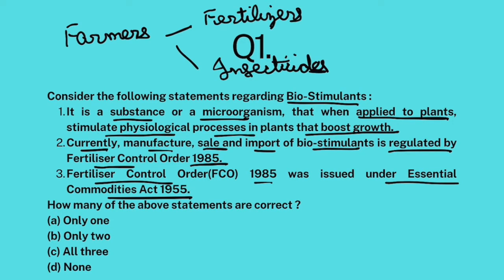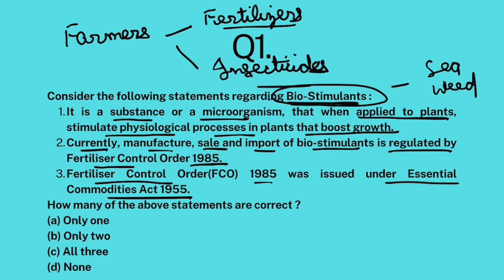Now, there is another category of substances that they apply which neither fall in the fertilizer category nor insecticide category, and that is called biostimulants. These biostimulants can be proteins, amino acids, seaweed grass. Sometimes you add beneficial, good bacteria, like rhizobium and all. They help better growth of your plant.